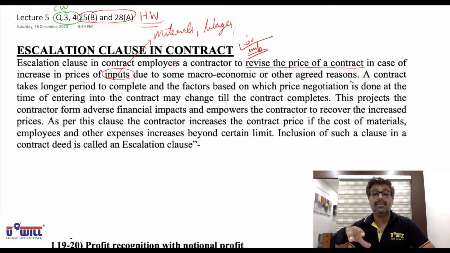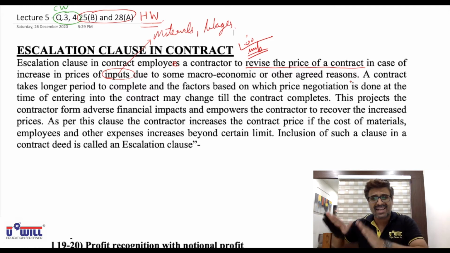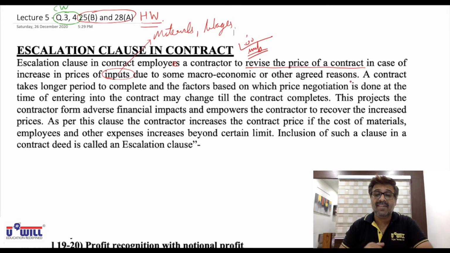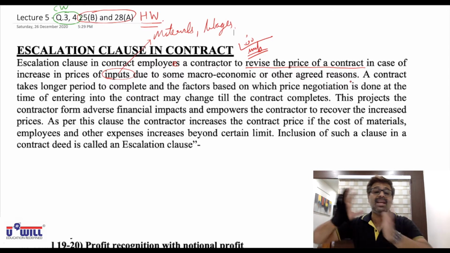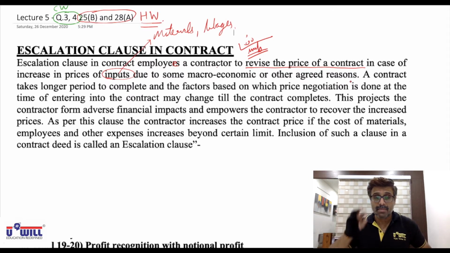He has made the contract cost 5 crores on the basis of current prices. So he may argue that 5 crore is the contract price, but if the price of materials and wages go up in future, then you have to pay little more than 5 crores. He may put such a condition in the contract. This condition is called escalation clause. Escalate means to increase.